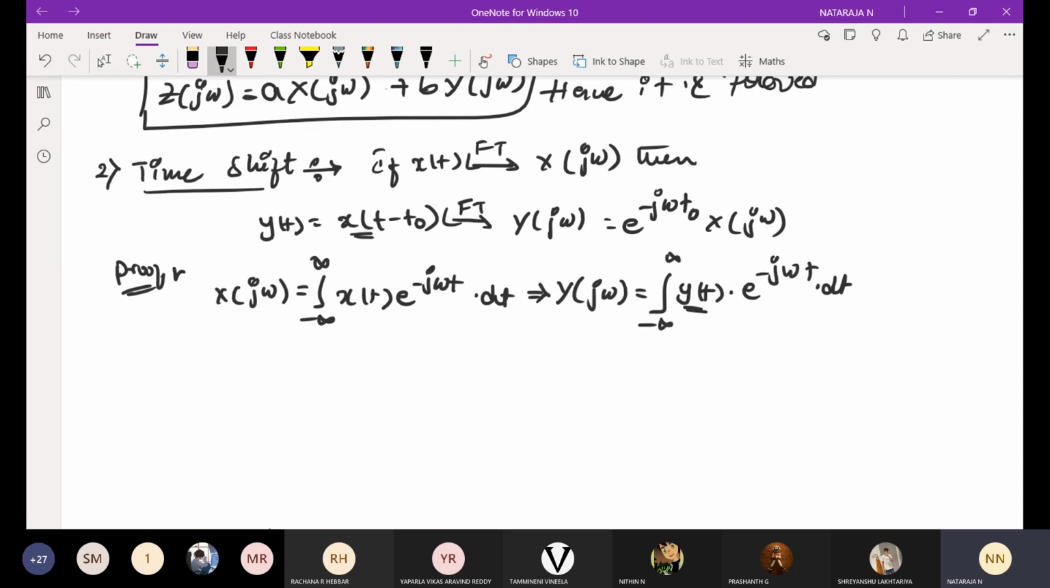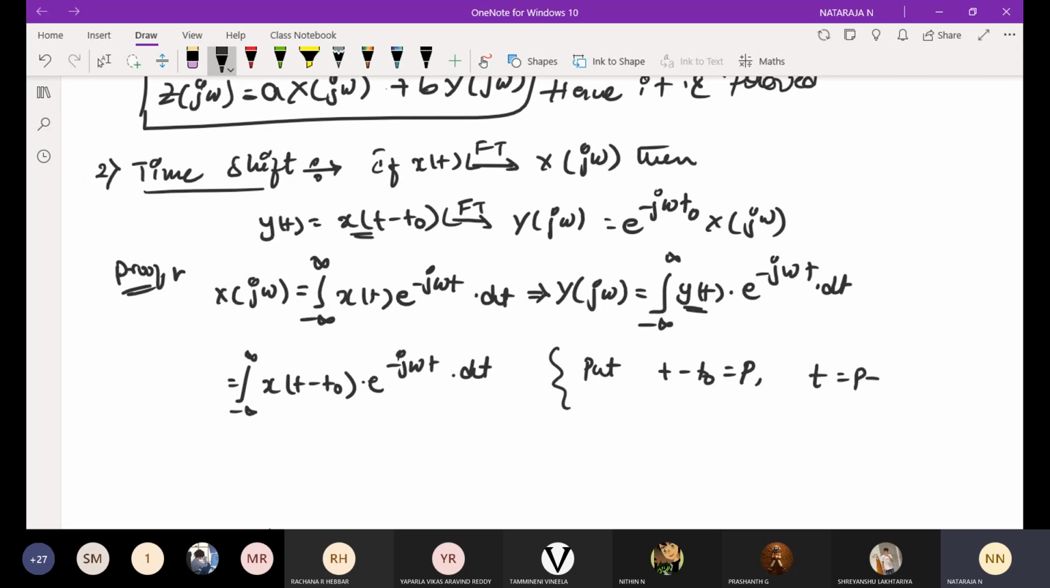Next, I'm going to substitute y of t: integral from minus infinity to infinity x of t minus t naught into e power minus j omega t into dt. Now what I will do, put t minus t naught is equal to p. So what is my t? T is equal to p plus t naught, and the dt will change to dp. Integrate with respect to p.